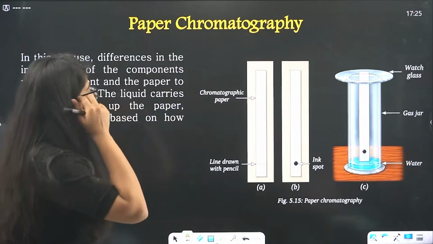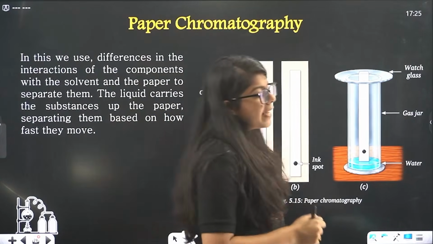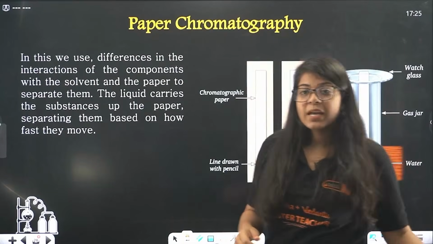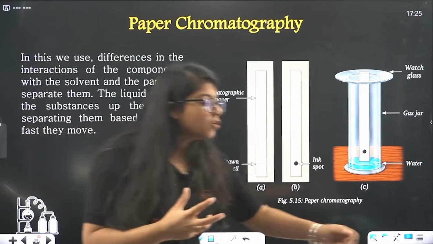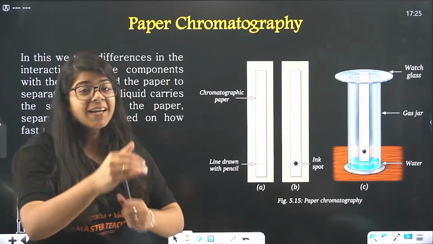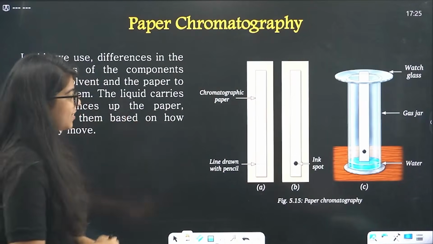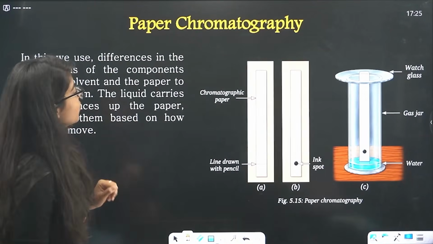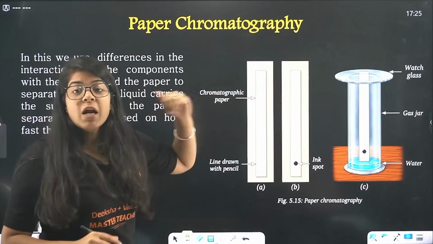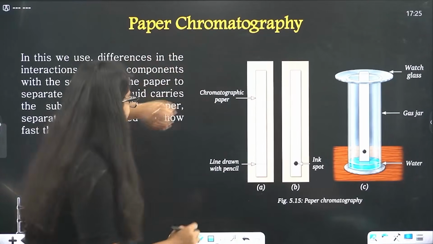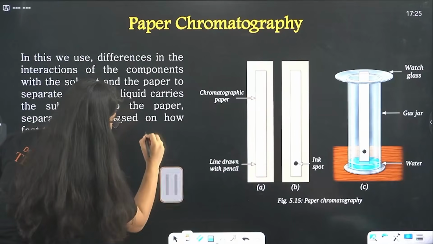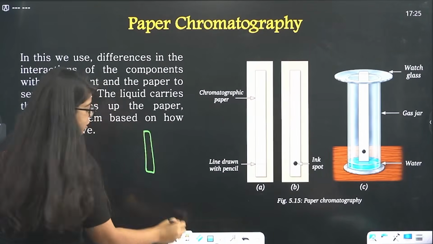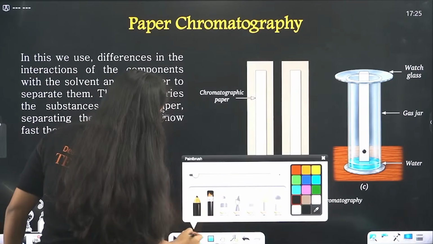Now paper chromatography is a process in which we separate the components of a mixture by using a paper and a technique which is very interesting. You can do that. What do you have to do? Let's see what we are doing first. So we are taking a paper, or rather a small paper strip. Now take a black pen.